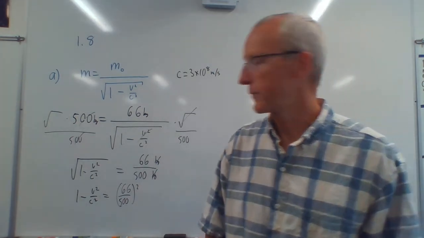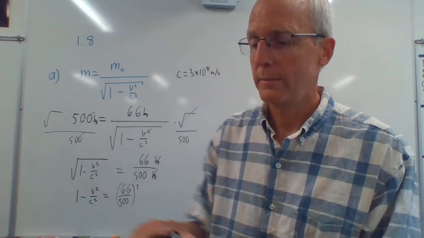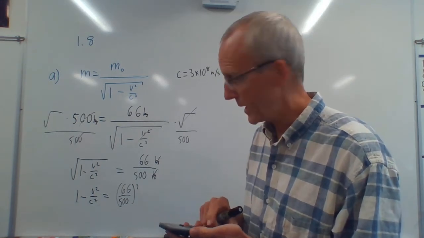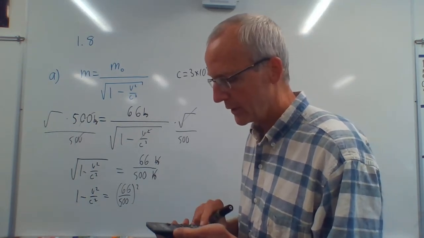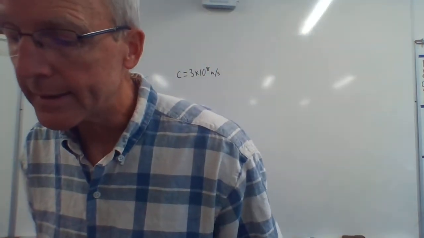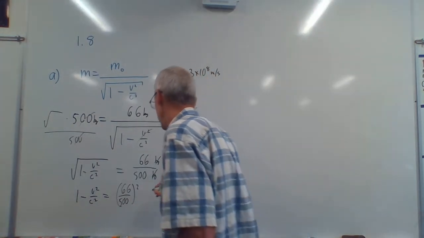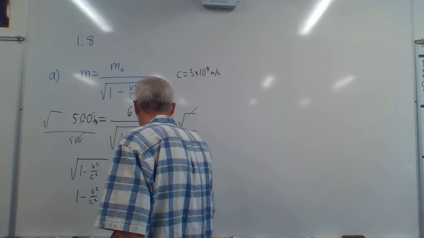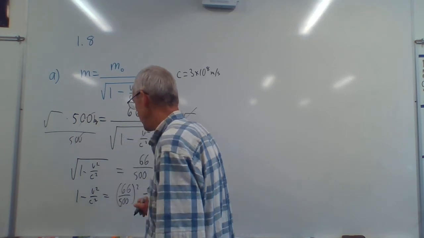So we're going to have to get a number for that. So that's going to be, who knows what it's going to be, 66 divided by 500 equals that, square it. I get 0.017424, which equals 0.017424. Let's see.